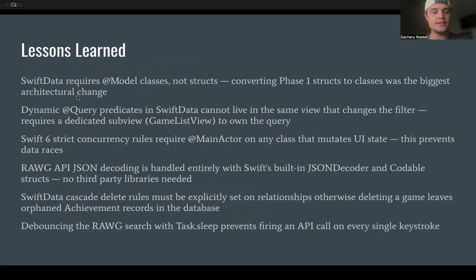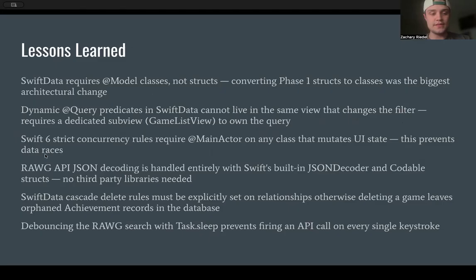So here now we have lessons learned. SwiftData requires model classes, not structs. Converting phase 1 structs to classes was the biggest architectural change that I had to go through with this project. And dynamic query predicates in SwiftData cannot live in the same view that changes. The filter requires a dedicated subview, GameListView, with its own query. And Swift 6 strict concurrency rules require MainActor on any class that mutates the UI state.